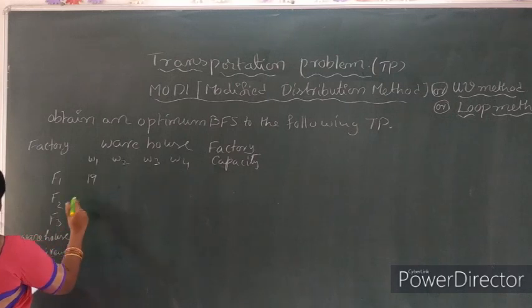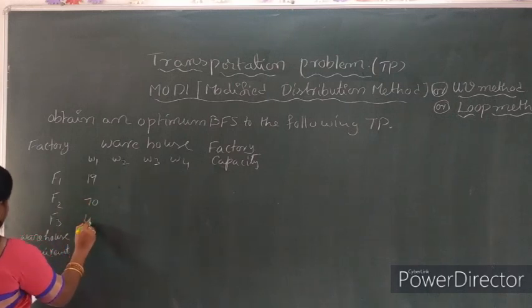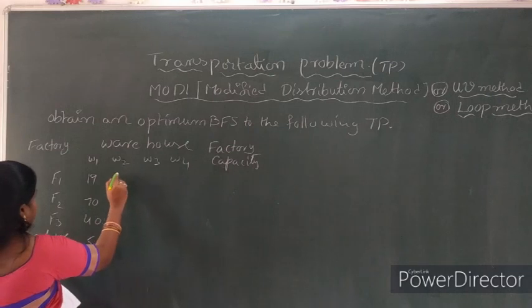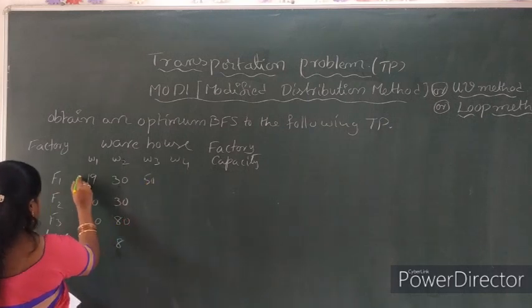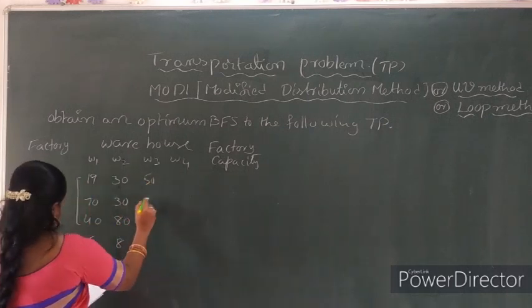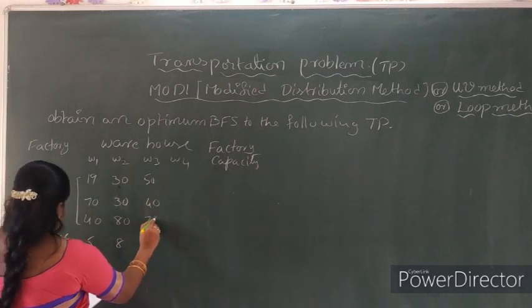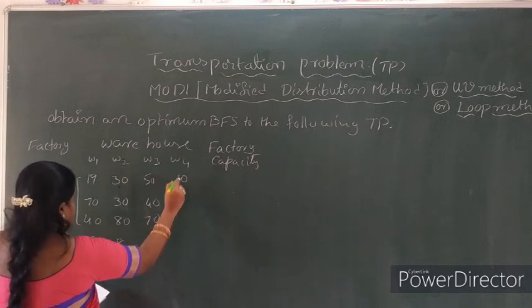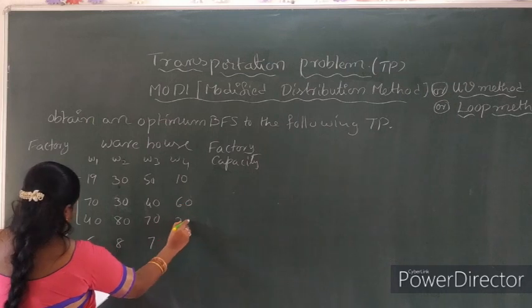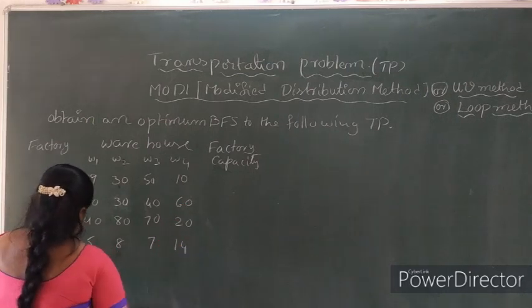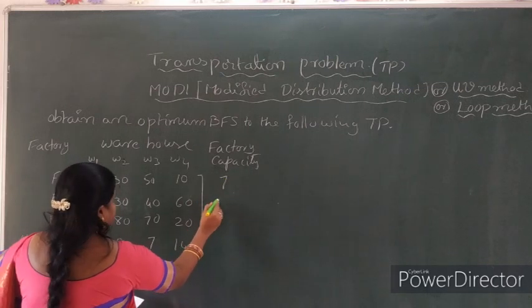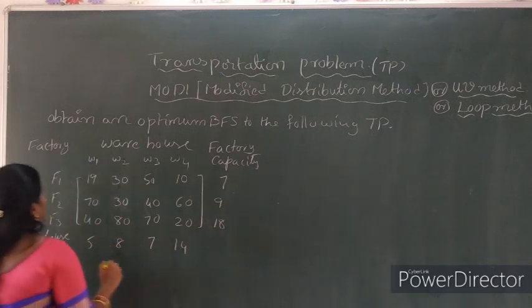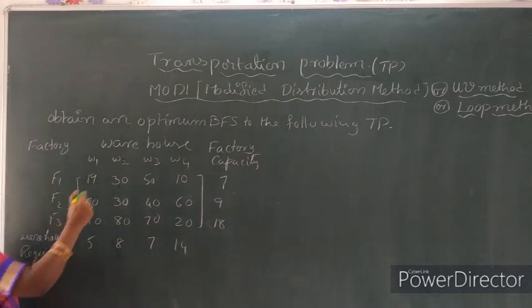So 90, 70, 45. So 30, 88. So 50, 40, 70, 7, 10, 16, 20, 40. So here capacity is 7, 9, 18. So see here, find an optimum BFS.